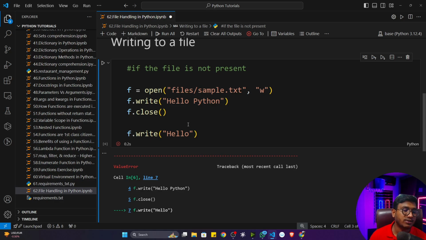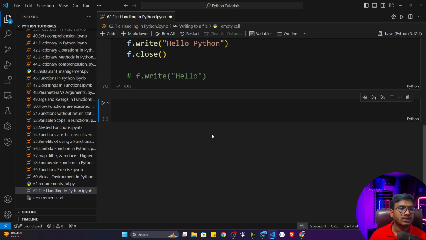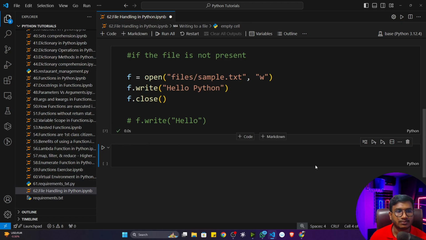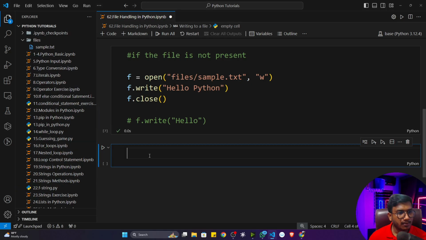So always try to remember, whenever you close any file, after that you can't write anything. Before closing, write as much content as you can, but after closing, it's not possible. I'll comment this particular line so that you will have a reference later on. Now let me show you another example.